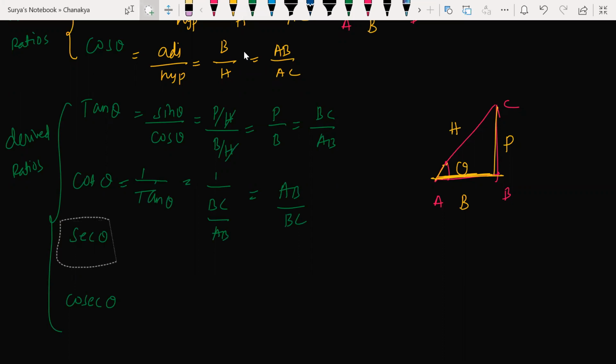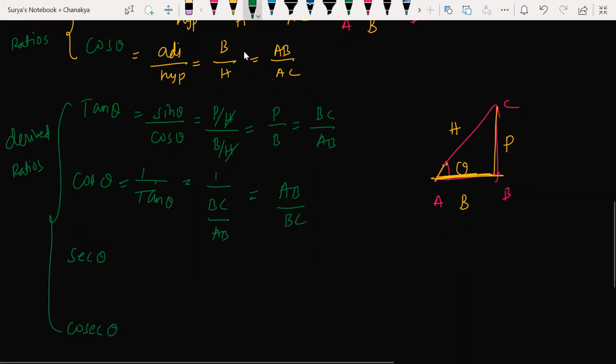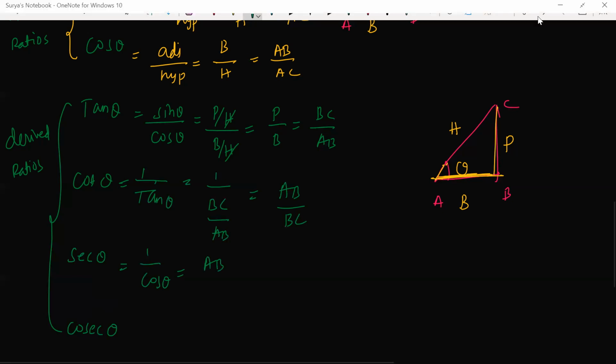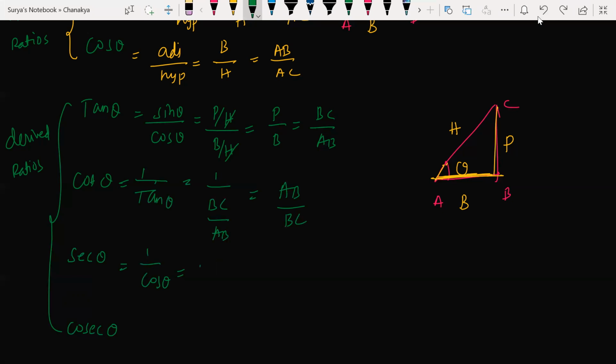Now let me tell you one more beautiful fact here. Secant theta is what? Reciprocal of cos, 1 by cos. Cos is nothing but what, beta? AB by AC, right? So 1 by AB by AC is nothing but AC by AB.